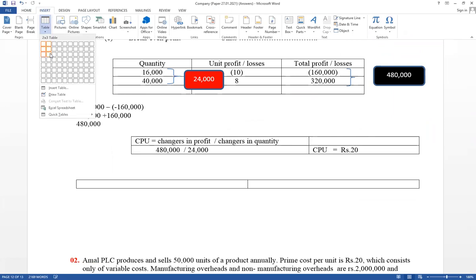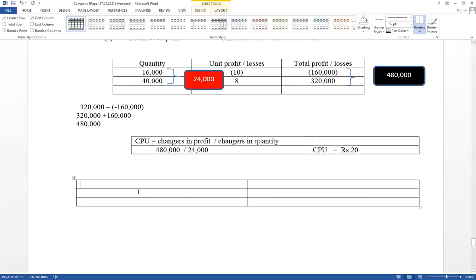This is the profit equation. Profit equals total contribution minus total fixed cost.